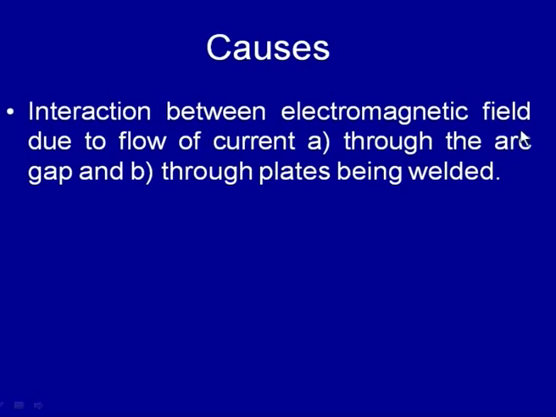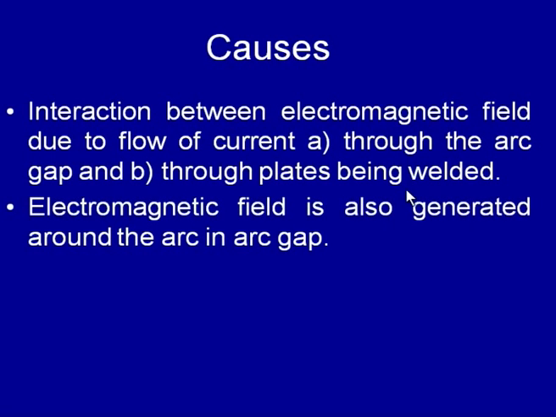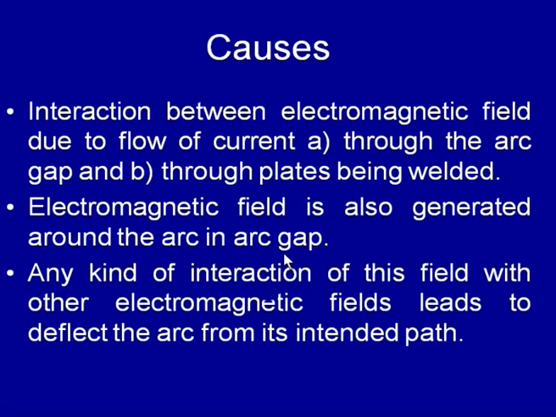So, we will look into the details of the causes that lead to the arc blow. As I said, the interaction between the electromagnetic fields due to the flow of current through the arc develops one type of electromagnetic field, and the flow of current through the plates develops another electromagnetic field, and when these two fields interact with each other, arc blow tendency increases.